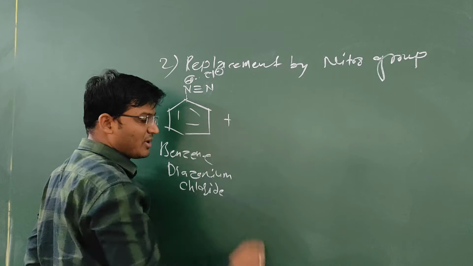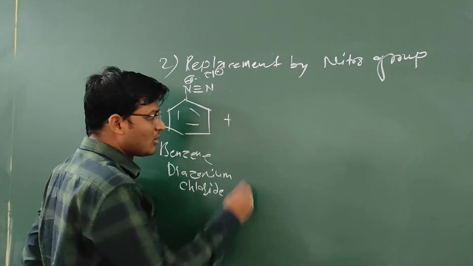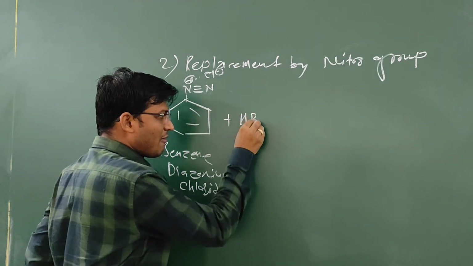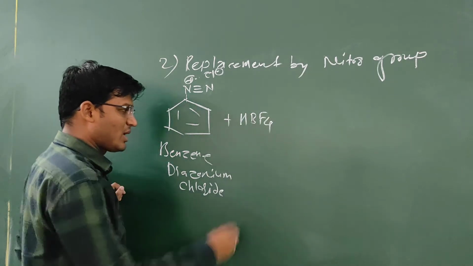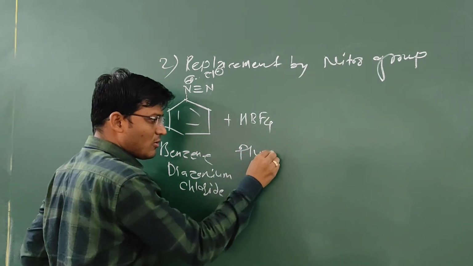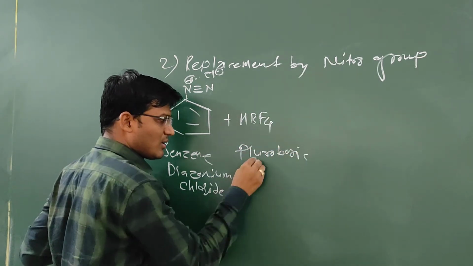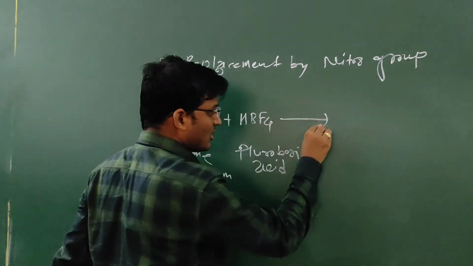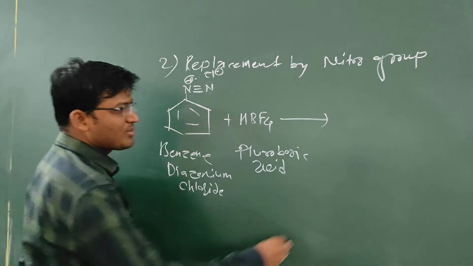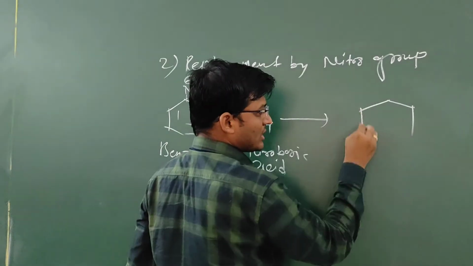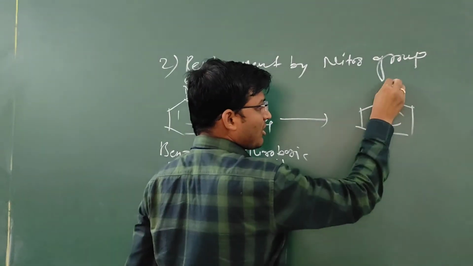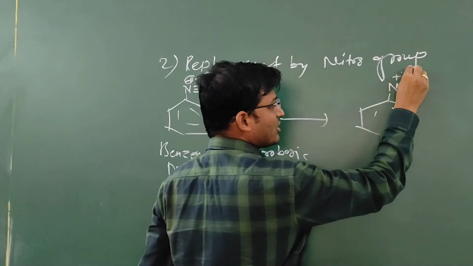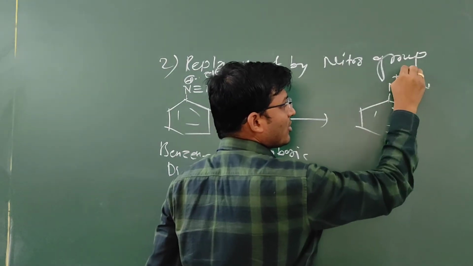When it reacts with HBF4, that is fluoroboric acid, in the first step it forms benzene diazonium fluoroborate.